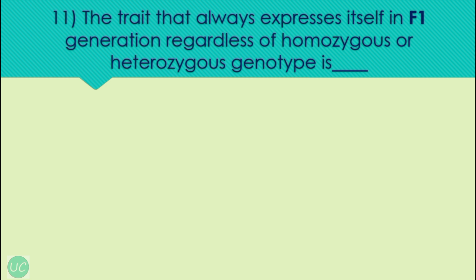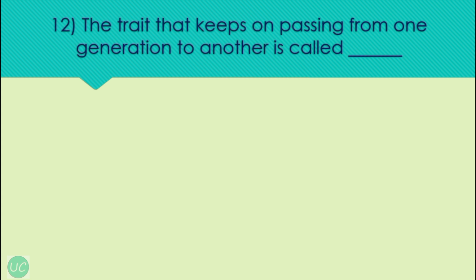From here onwards we will discuss fill in the blank questions. So the question is, the trait that always expresses itself in F1 generation regardless of homozygous or heterozygous genotype is. So the answer is dominant trait. Next question is, the trait that keeps on passing from one generation to another is called. So the correct answer is inherited trait.